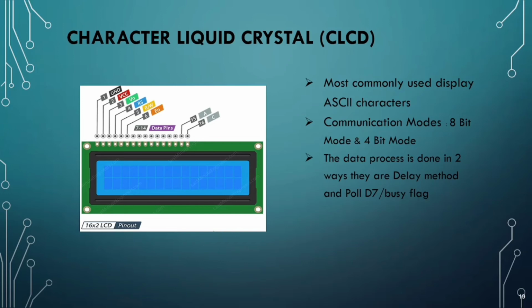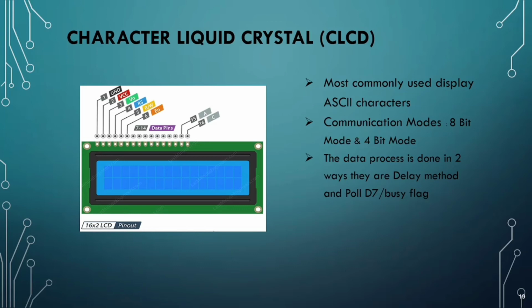Here the D7 line is nothing but pin 14 of CLCD, as you can see on the diagram, because the starting pin of the data line is pin 7, that is D0 of port D, and the end pin is pin 14, that is D7 of port D. Therefore, we continuously try to read or monitor the D7 line, that is the last data pin, and if D7 falls down to 0, then we assume that the data is completely processed.